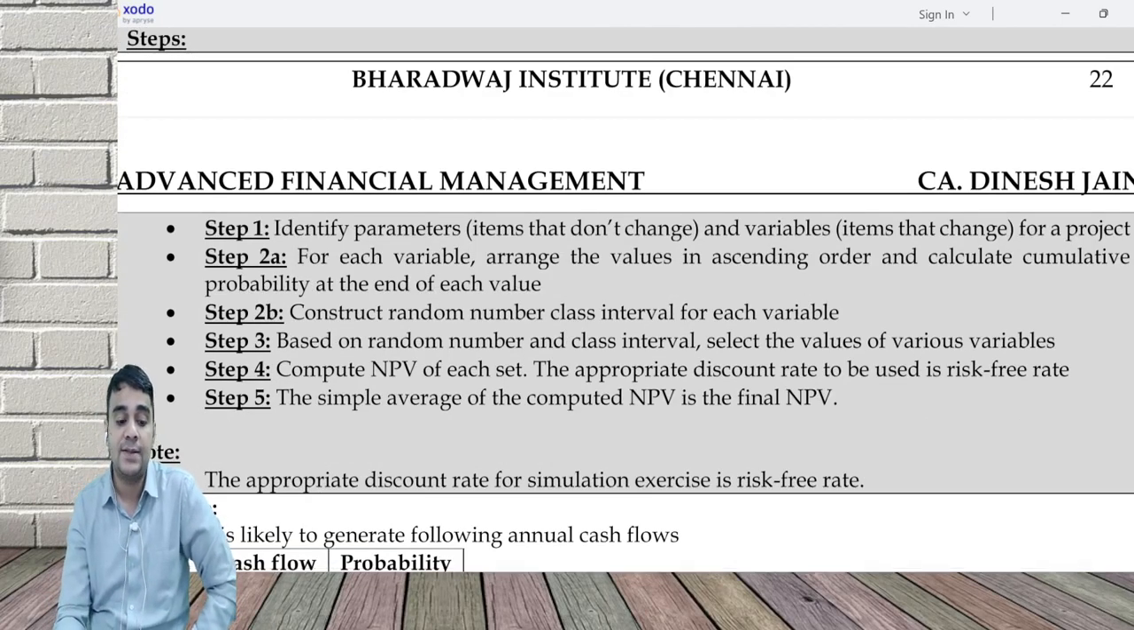Identify parameters. What is a parameter? Items that don't change. And variables are items that change. For each variable, arrange the values in ascending order and calculate cumulative probability. Construct a random number class interval for each variable. Based on a random number and a class interval, select the values. Then NPV, at the appropriate discount rate, the risk-free rate, and take the simple average.